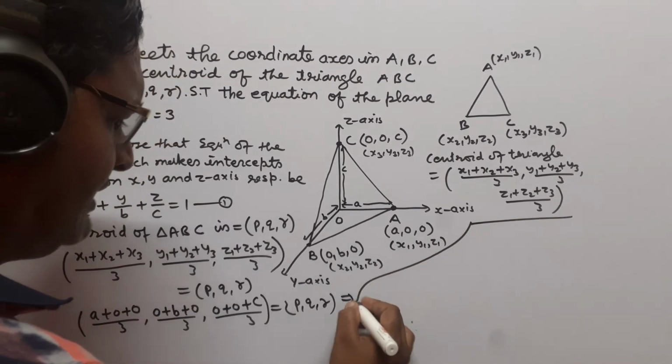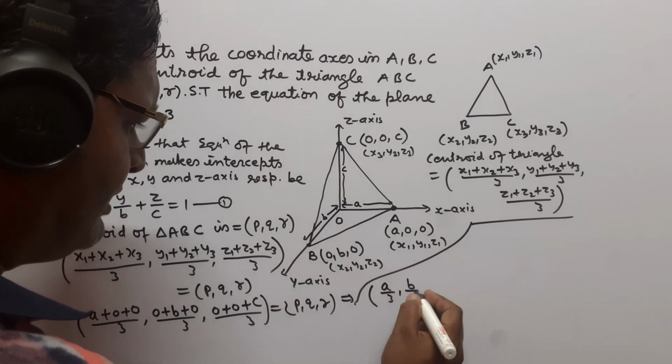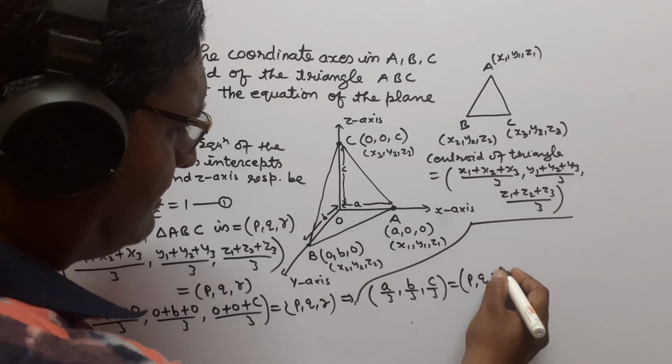On solving this we get (a/3, b/3, c/3), which is equal to (p, q, r).